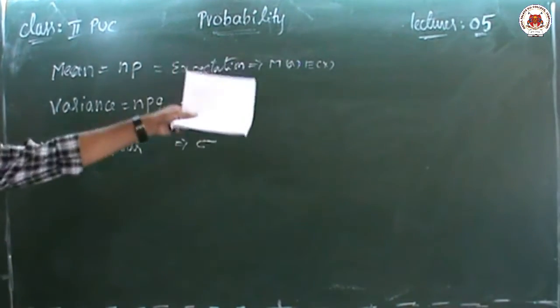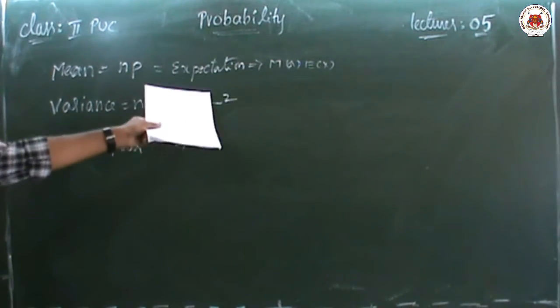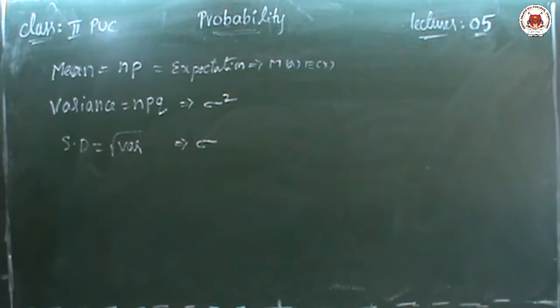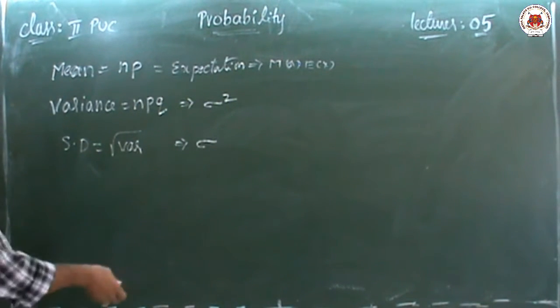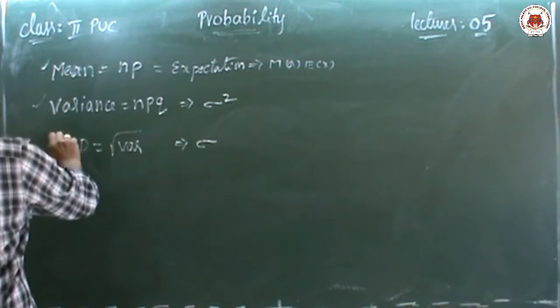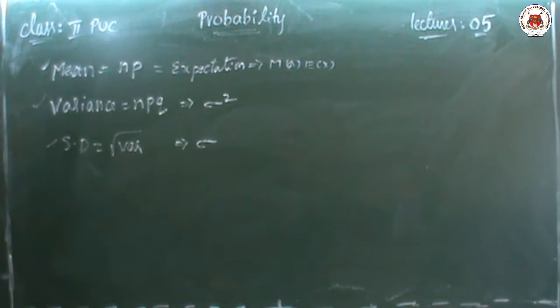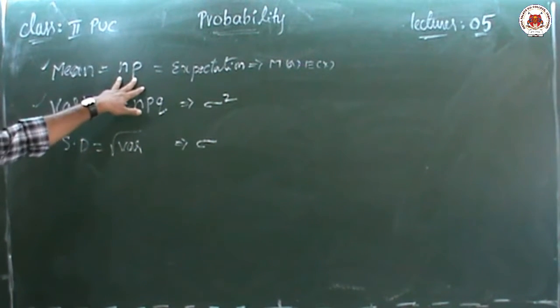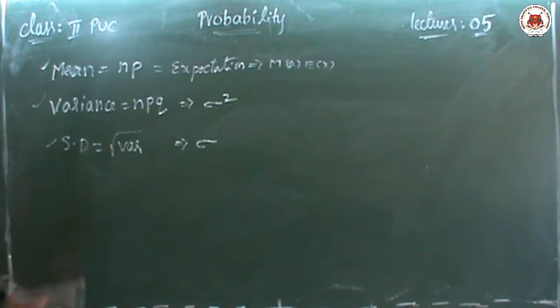Many times in competitive exams they will ask with these symbols instead of writing mean, variance and standard deviation. Today we discuss mean, variance and standard deviation using these formulas. Mean equals NP, variance equals NPQ.